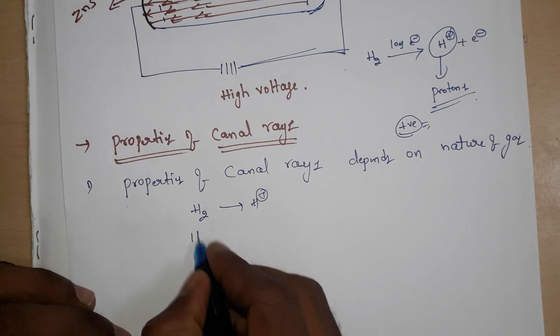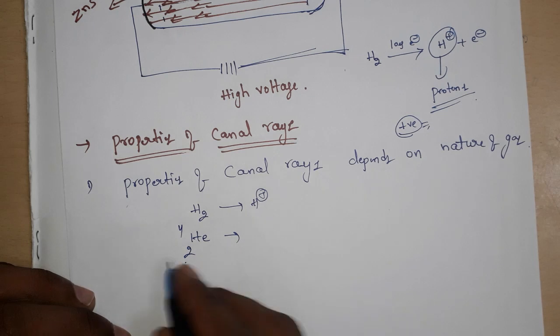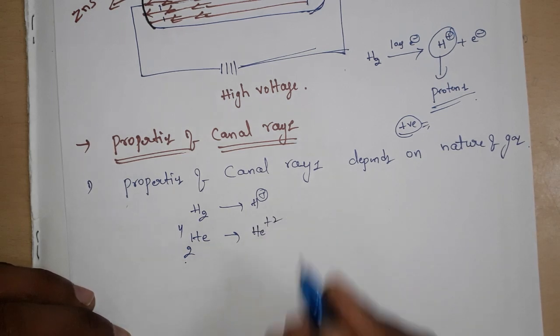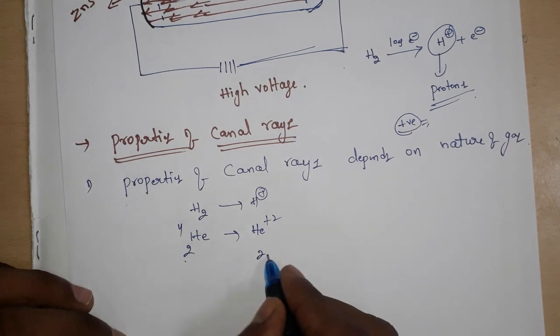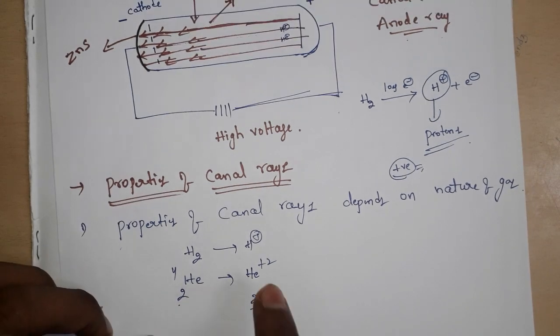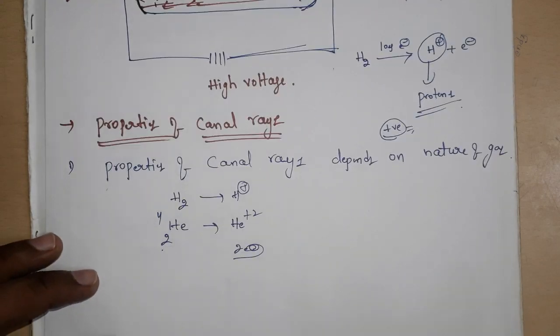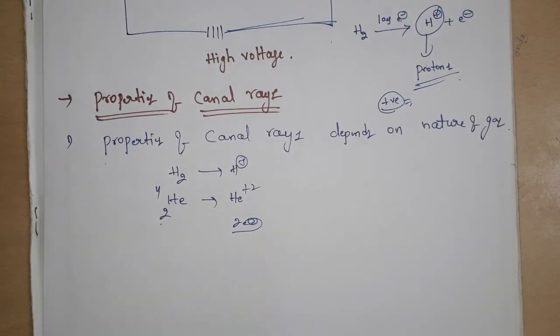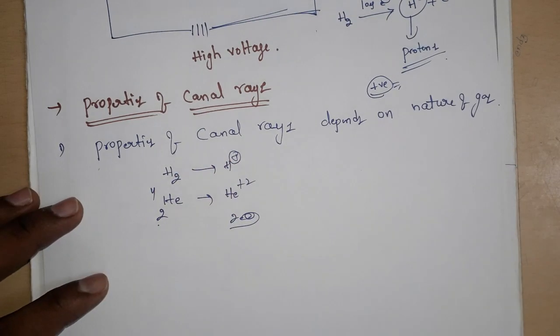When you take helium gas, with atomic number 2 and mass number 4, after loss of 2 electrons you will get He2 plus. This He2 plus ion moves from anode to cathode. So this is the first property: properties of canal rays depend on the nature of the gas.